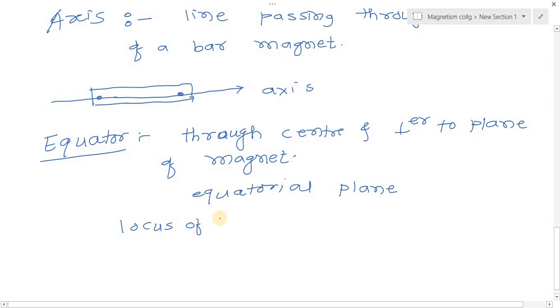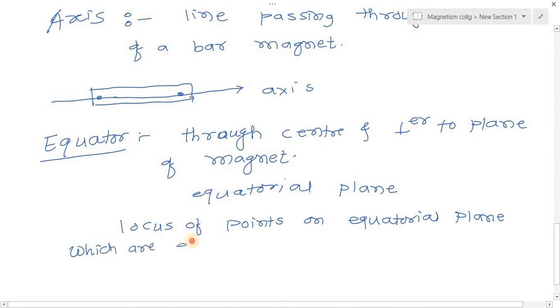So after the equatorial plane, if we take the locus of all points on the equatorial plane which are equidistant from the center of the magnet, that is called the equatorial circle.